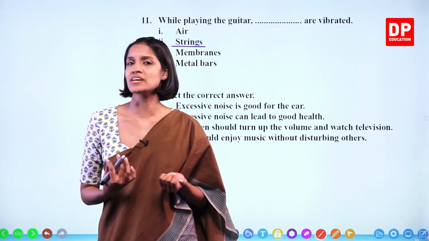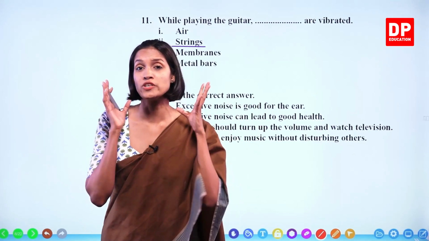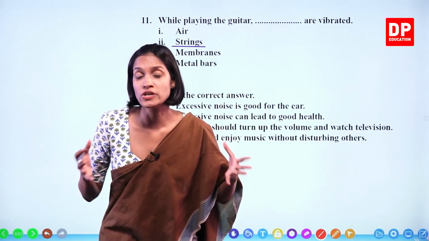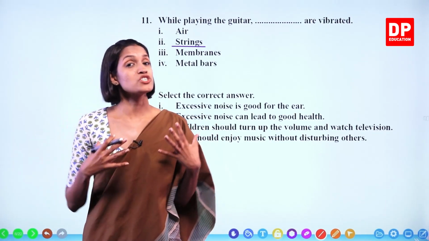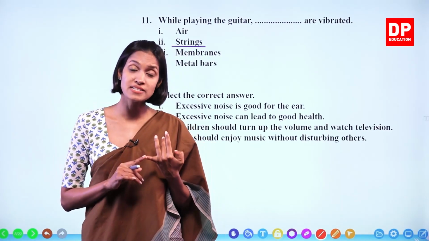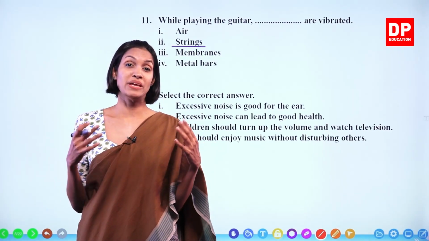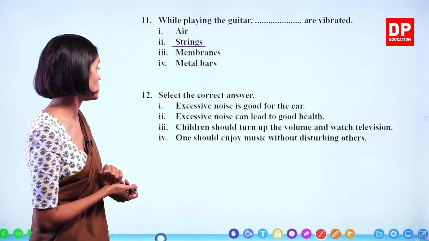Do you remember what the harmful health effects are when you are exposed to loud noise for a long period of time? Do you remember I told you your blood pressure increases, thereby you will get heart diseases or heart attacks, and sometimes you will get mental stress, right? So those are the harmful effects of excessive noise.